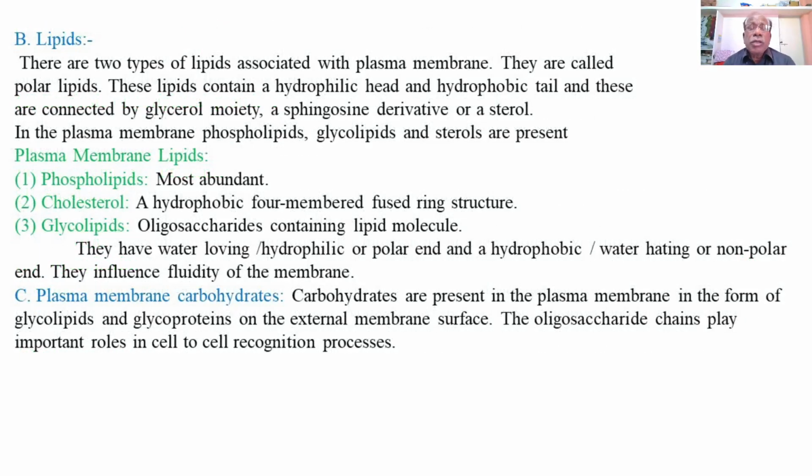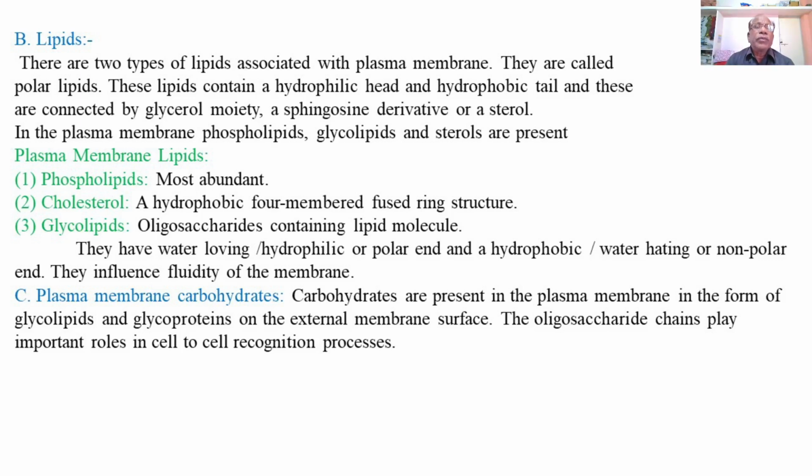Then the second important component of the plasma membrane is lipids. There are two types of lipids associated with the plasma membrane, and they are called polar lipids. These lipids contain a hydrophilic head and hydrophobic tail, connected by a glycerol moiety, a sphingosine derivative or a sterol.